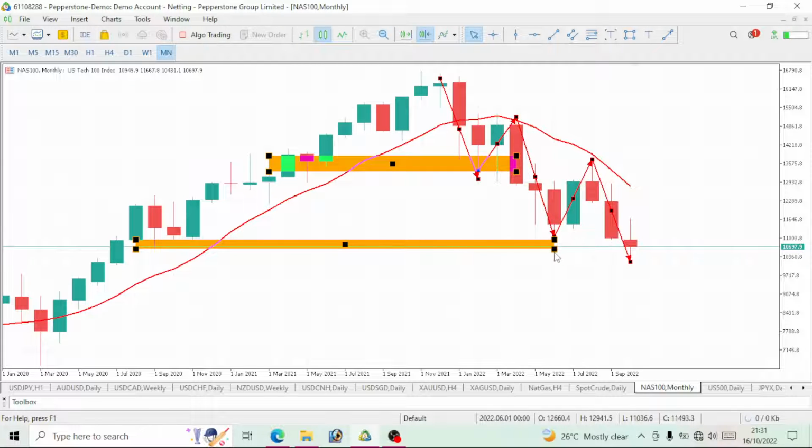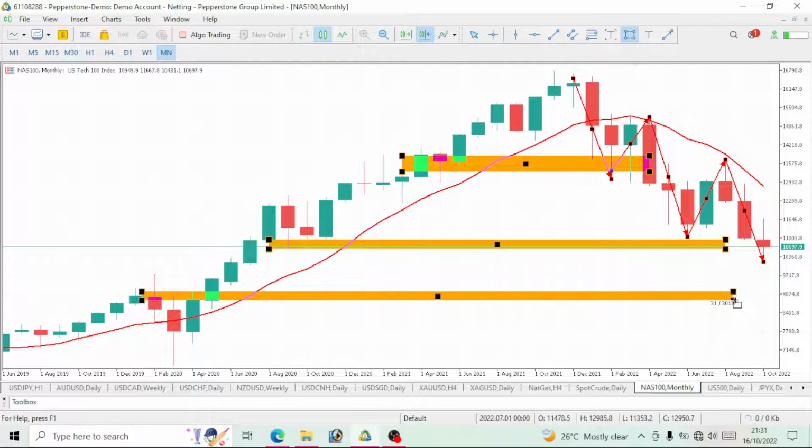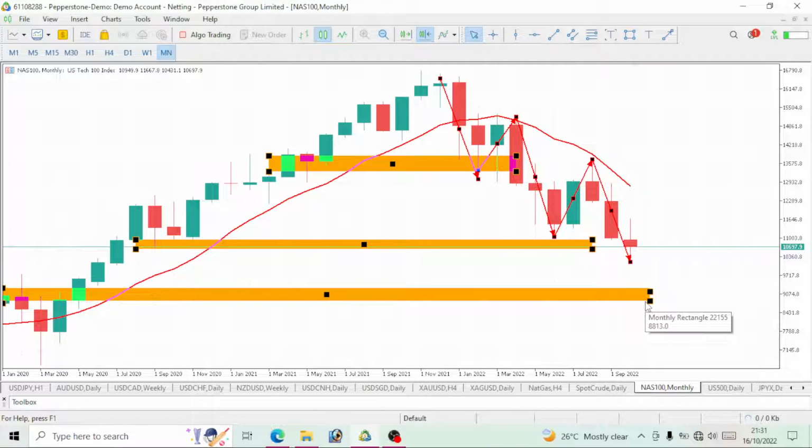Now that price has dropped, it has now broken. The next level where we can clearly see that price will be reacting is this level here. So we would want to see price actually drop. This is a level of about 9,074. So I think we should be able to accomplish it by the time this year ends. We still have about November and December for price to actually drop to it. So Nasdaq 100, we are still on a bearish move, and Nasdaq 100 will continue to go bearish. Price will continue to drop on Nasdaq 100.